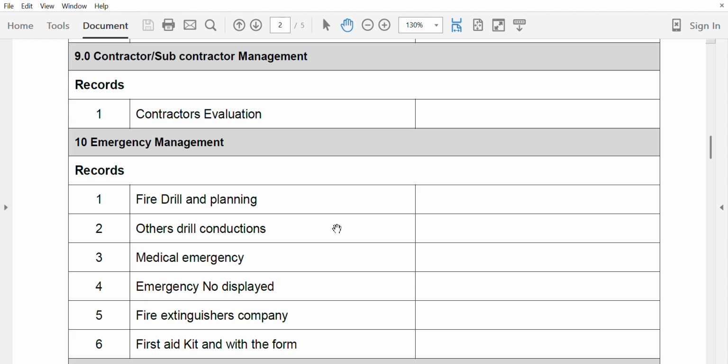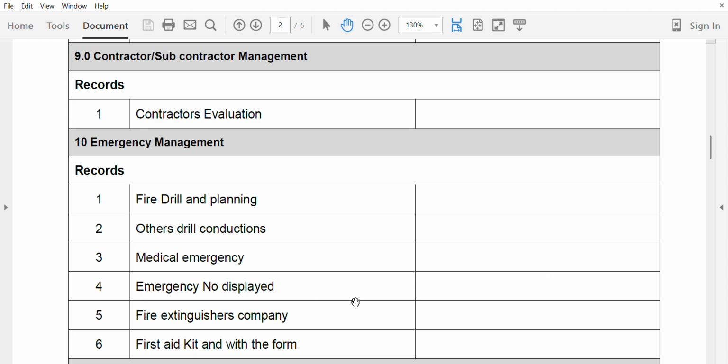Other drill conduction: not only fire drills, but other drills also, like medical emergency, emergency evacuation, and spill emergency, based on what type of scenarios the organization has identified. Annually, it is a requirement that the scenario mocks will be conducted. So as per the procedure, we have to see that they conduct the scenario mocks.